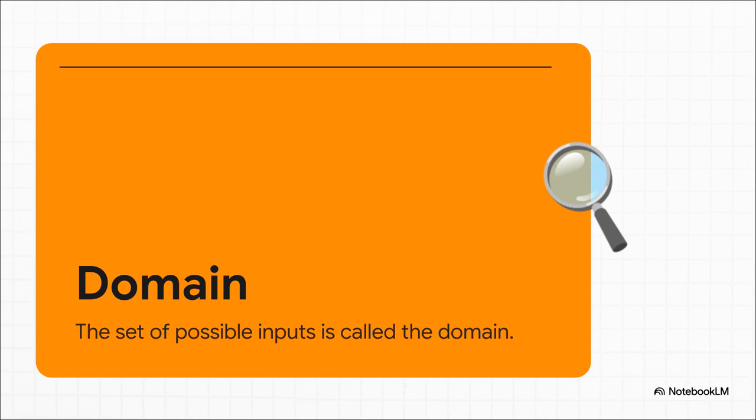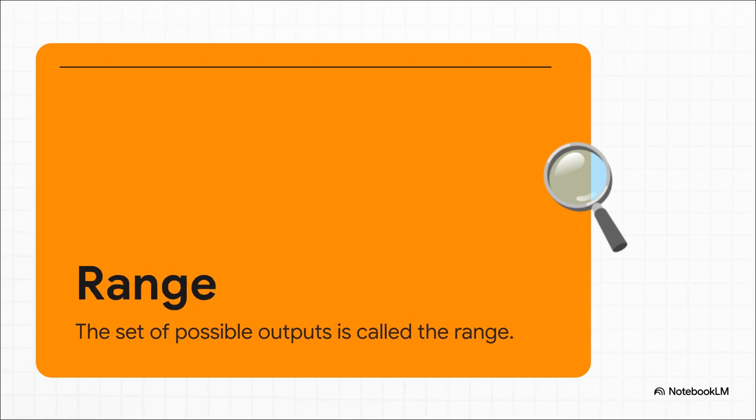In math, we call those raw materials the domain. You can think of the domain as the entire set of possible inputs. It's the collection of all the valid numbers you can safely feed into the front of our mathematical machine without completely breaking it. And on the other side of that assembly line, we have the range, which is the set